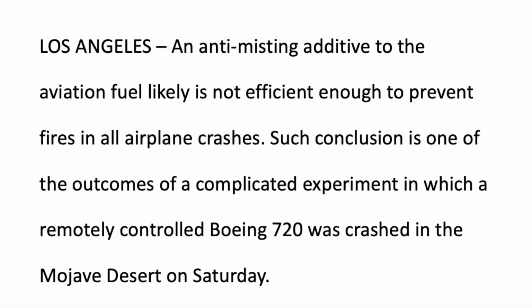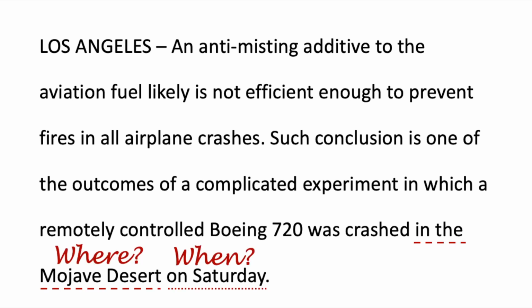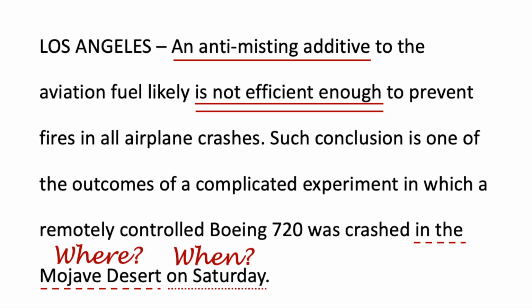Let's have a look at this lead. The news about the where and when are now in the second sentence. The first sentence focuses on the outcome of the experiment, and the outcome in this case is not good news for the anti-misting additive. Should it be otherwise, the lead would have had a bit more of a positive feel to it, and it still would be communicating the news value of impact in that case.